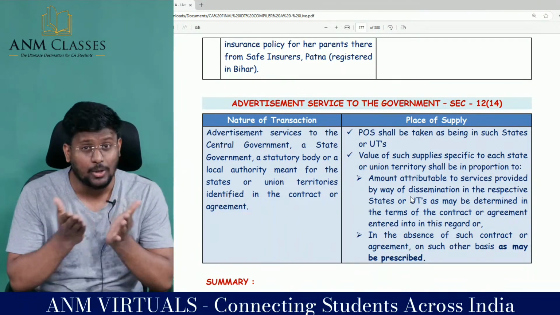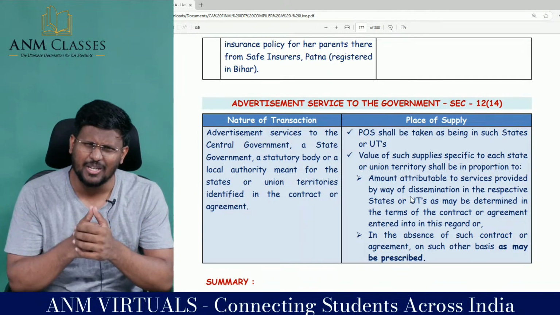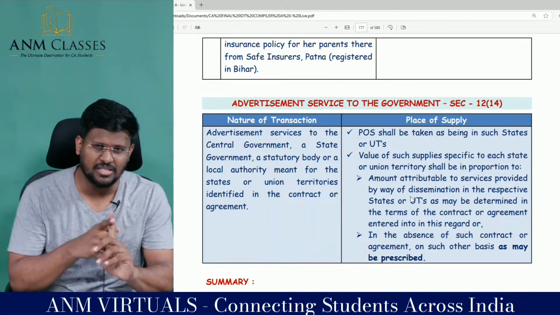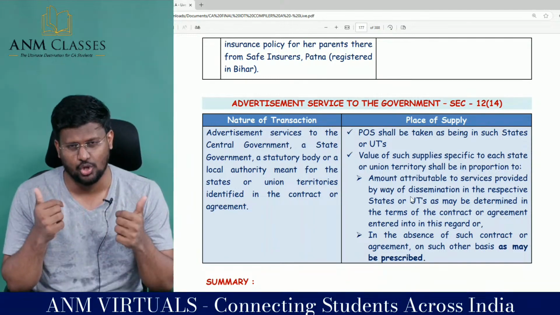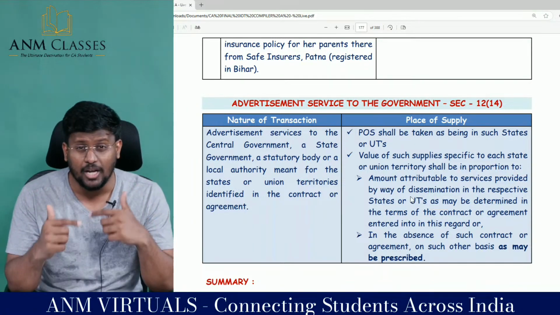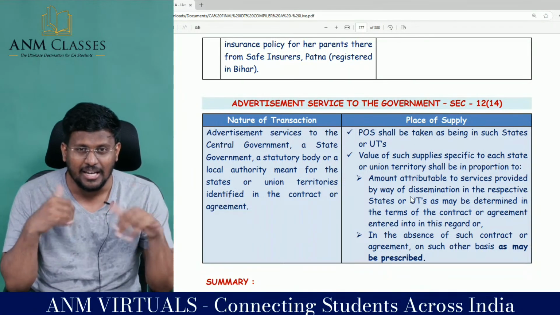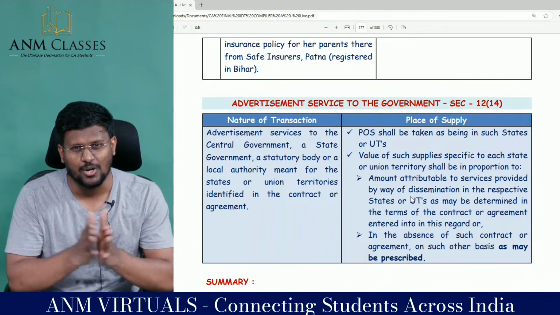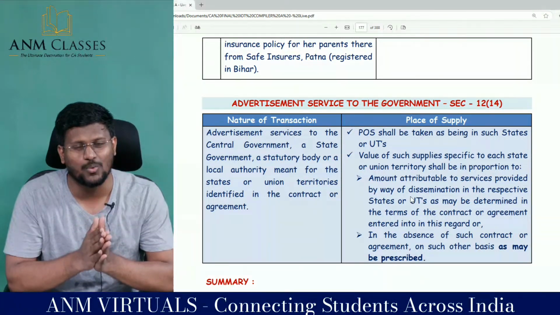12.1 applicability, 12.2 general provision, 12.3 services relating to immovable property, 12.4 services, 12.5 training and performance appraisal services, 12.6 events, 12.7 organization of event, 12.8 transportation of goods, 12.9 transportation of passengers, 12.10 services provided on board a conveyance, 12.11 telecommunication services, 12.12 telecommunication financing and stockbroking services, 12.13 insurance service, and 12.14 advertisement to government.